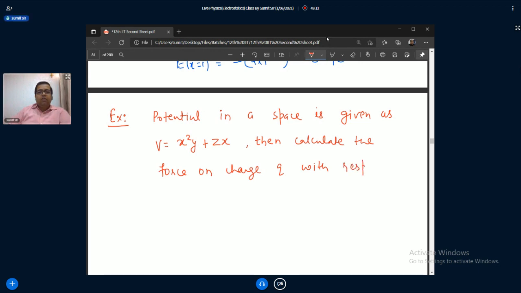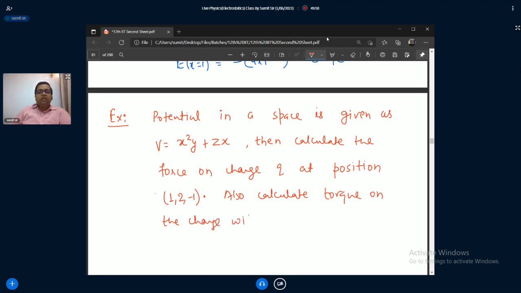with respect to charge Q at position 1, 2, -2. Also calculate, I am making it tougher now, the torque on the charge with respect to origin.